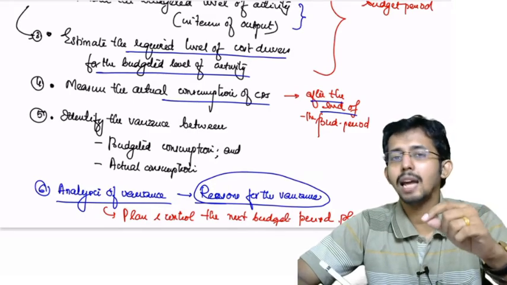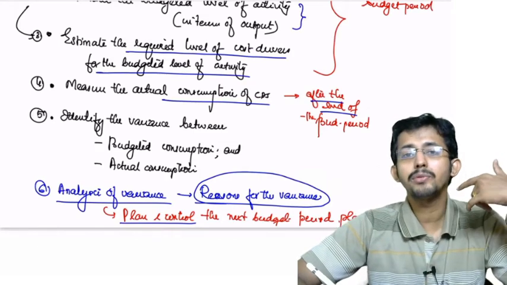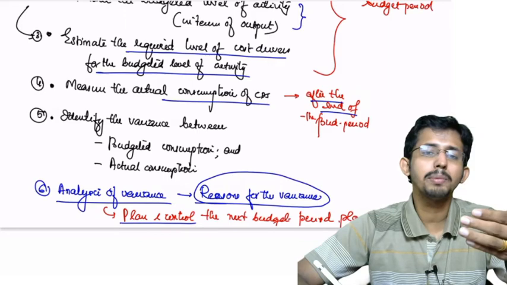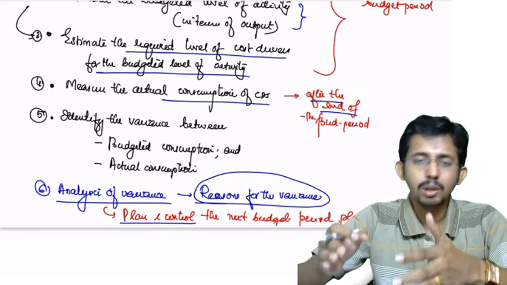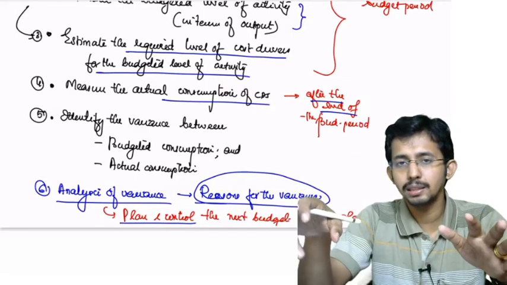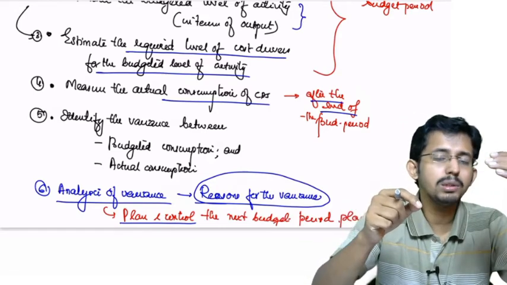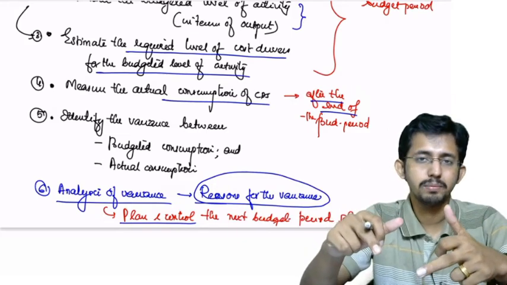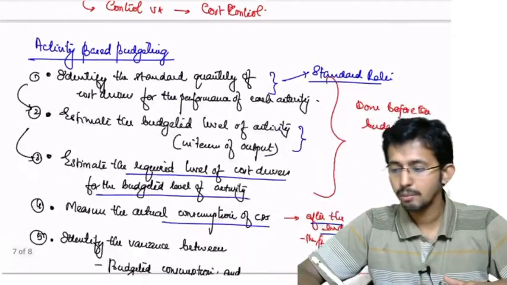And based on this analysis, you have to plan and control the budget for the next period. If you feel that some modification has to be made to the budget for the next period, then you do that. Or if you feel that no changes are required for the next budget, but there are some controls required to bring down the variance to a minimum acceptable level, then you exercise the controls. Is it clear? That is all about the ABB or activity based budgeting.